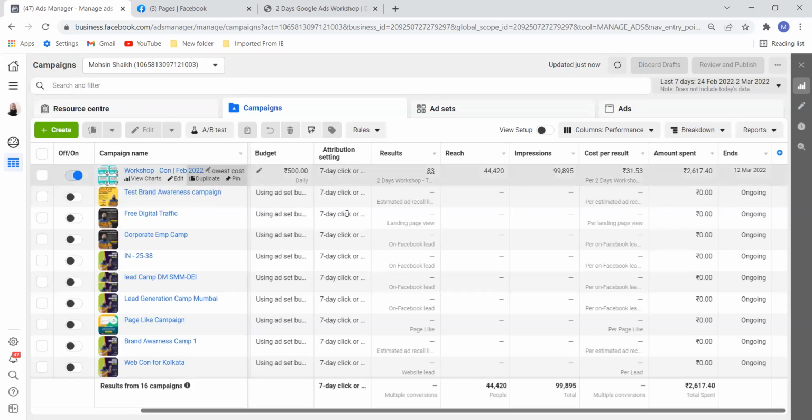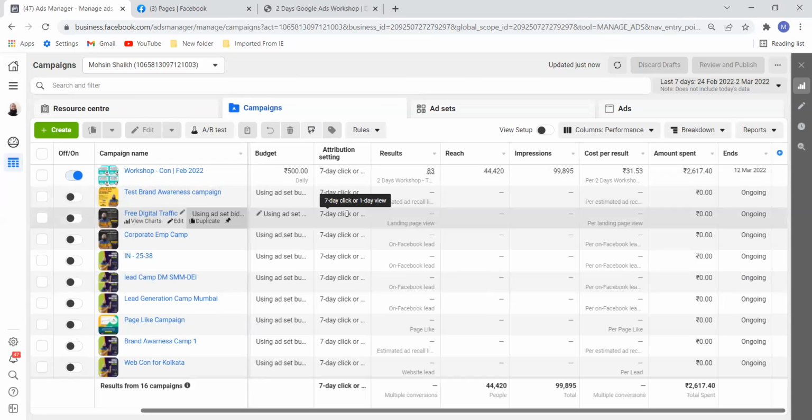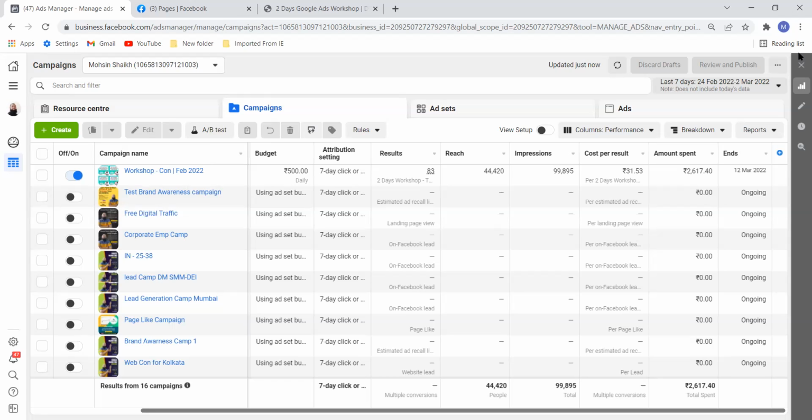So now let us study Facebook campaigns. Like Google, Facebook also has the same structure, but in Google we have so many things. Facebook ads are very simple and easy, but the targeting here is very important. If you don't show your ad to the right people, then you will not get results. Let me tell you that very clearly.